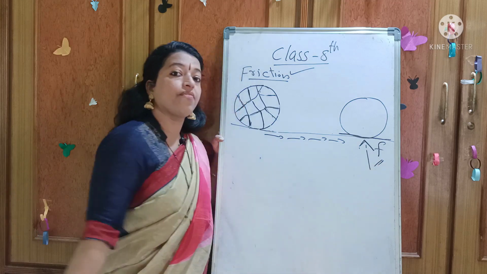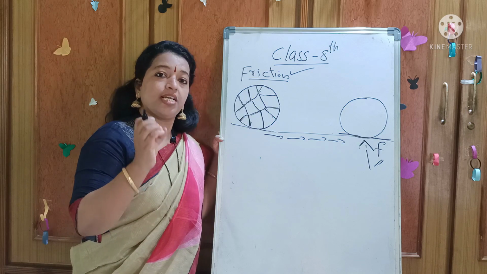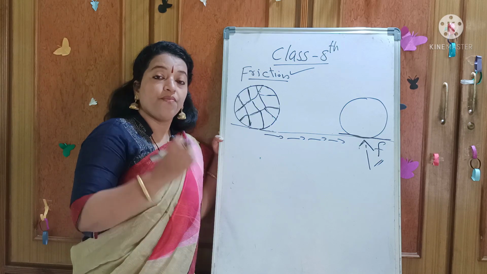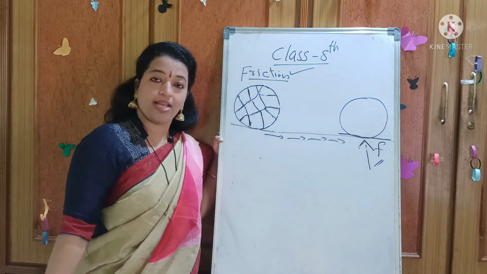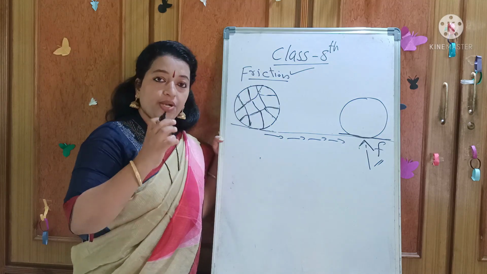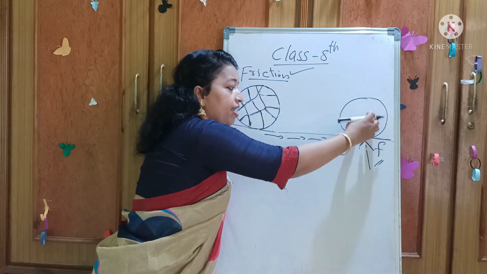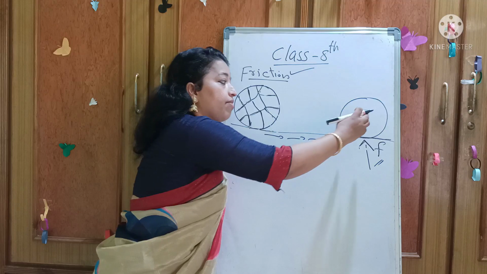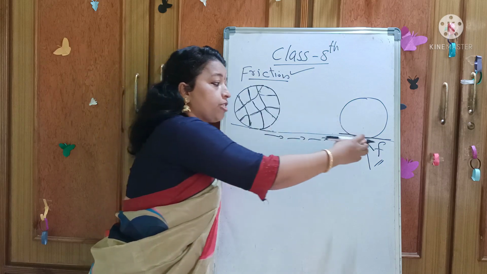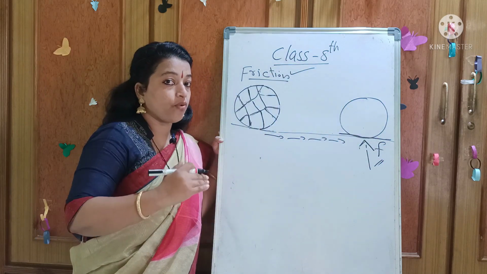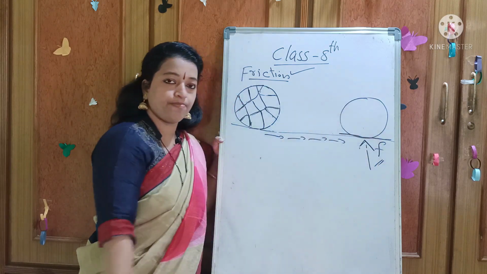Frictional force is a contact force which comes into play only when two bodies are in contact. Here those bodies are the football and the ground. Frictional force always opposes the motion of the object. That's why the football stops there.